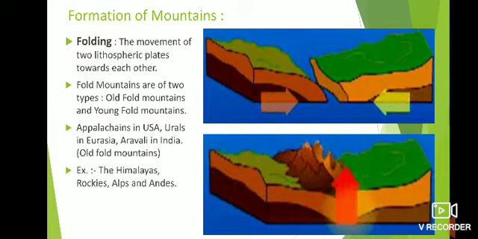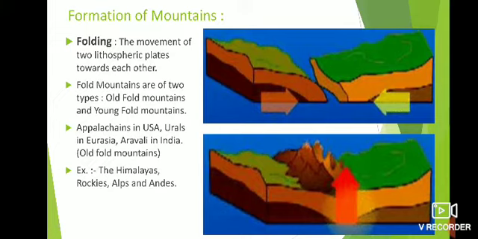When you start pressing, the mid part of that paper starts rising. This shows the example of fold mountain. Likewise, the fold mountain is formed.